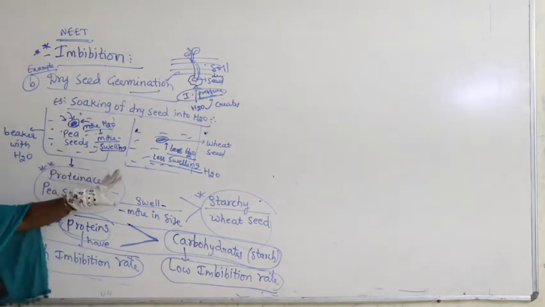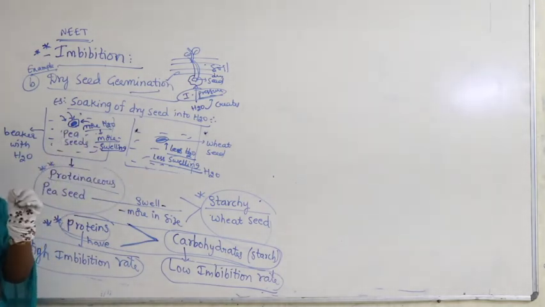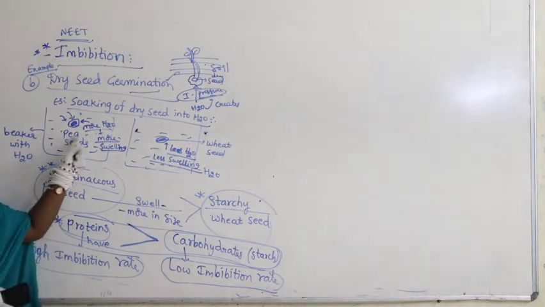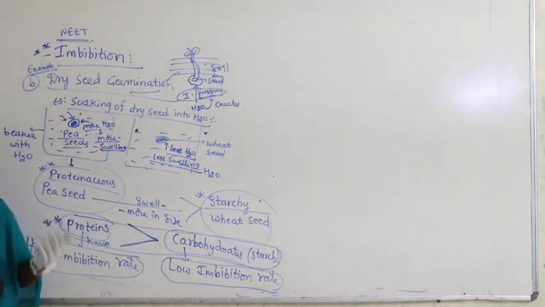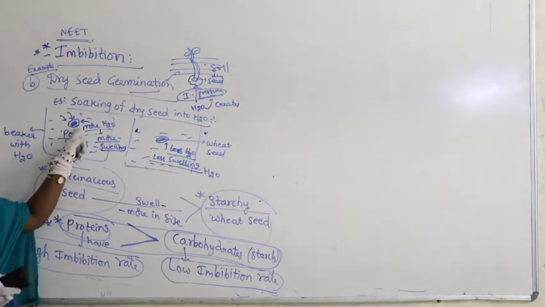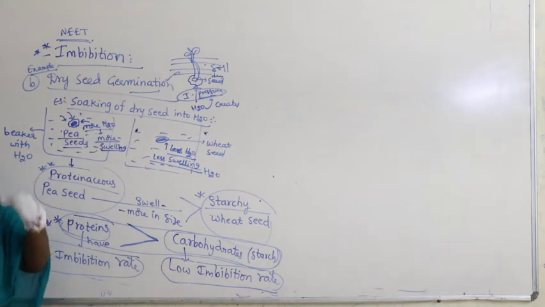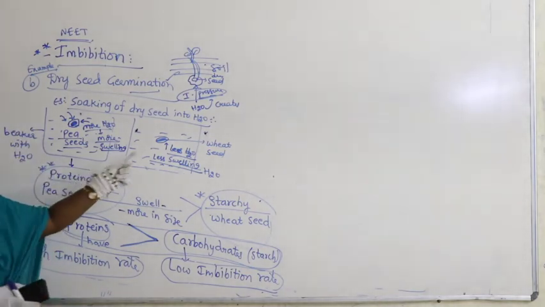This is a good observation. When you take the pea seeds or chana, because chana is also Fabaceae family, they are rich in proteins. Pea seed is also Pisum sativum, right? It's also Fabaceae. Generally in taxonomy you studied, Fabaceae members are rich in proteins. So in pea seed what you find is proteins. So the pea seed will swell more in size, or chana will swell more in size, when compared with the wheat.